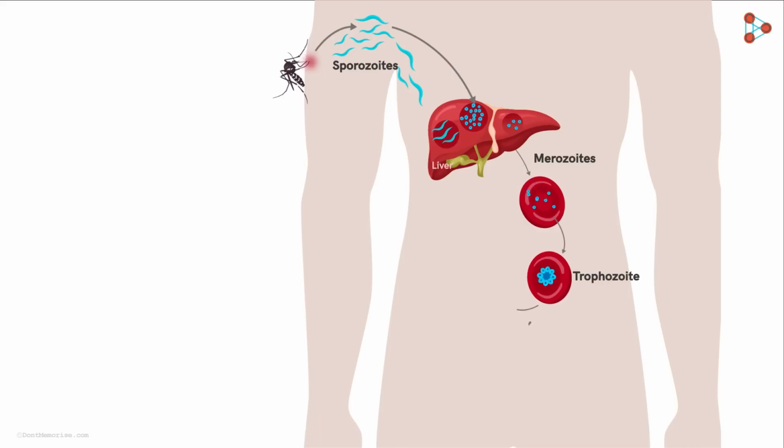This form can have two fates. Most of the trophozoites begin with the asexual cycle to give rise to new merozoites. And this occurs exponentially. The number of merozoites produced is too large for the RBCs to contain. Hence, they are released with the bursting of the RBCs. The released merozoites can now attack new RBCs and keep increasing their population exponentially.